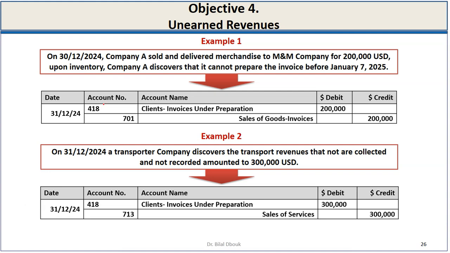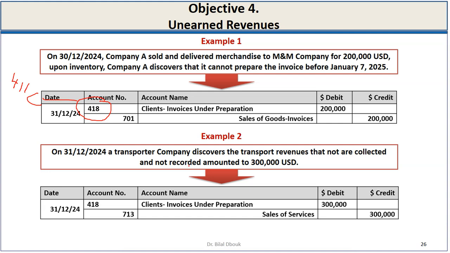If you notice, we used account 418, similar to account 411 related to the client's accounts. So we debit 418 and we credit 701, as if we reclassified the revenue by debiting clients, invoices under preparation, because the invoice is not yet prepared.